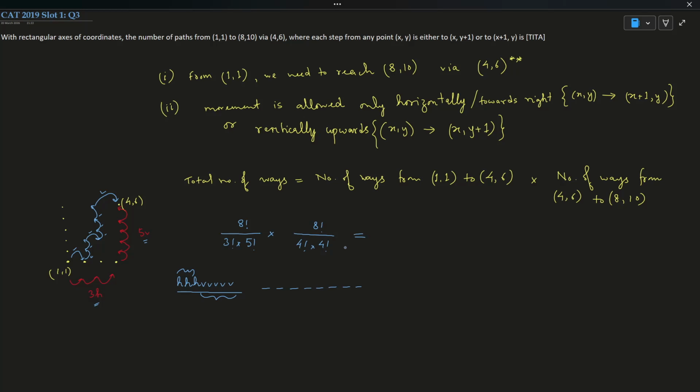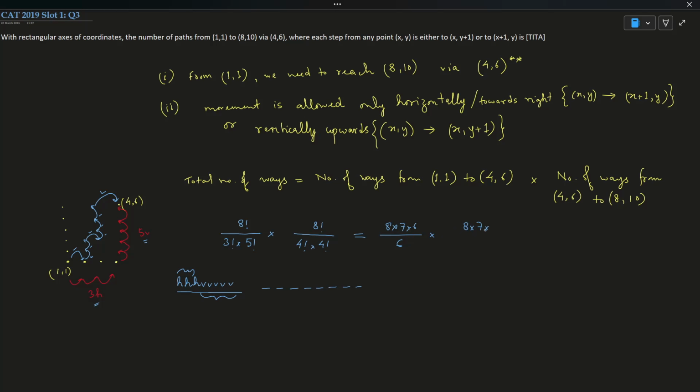Okay. So in the exam, you need not write everything. Since I am explaining it to you, it might be taking a bit of time, but if you know the concept, you can solve this in under 1 minute. Now I can write this as 8 into 7 into 6 into 5 factorial. 5 factorial gets cancelled. 3 factorial is 6 into 8 factorial.